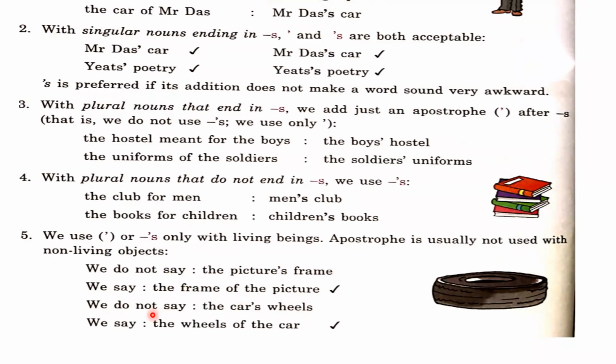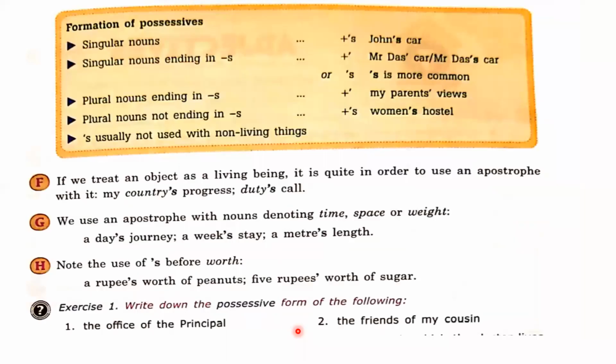Okay. In the second sentence, we do not say the car's wheels because car is, sorry, car is a non-living thing. But we can say the wheels of the car, right? So if you want to show the possession of any non-living thing, in this manner we have to say it, right? We shouldn't add the apostrophe or s. Second slide.